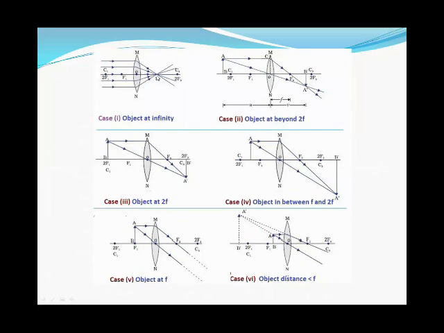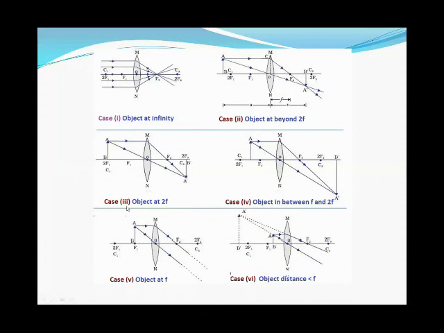When the object is at infinity, it will produce an image at the focus, but that will be very much smaller. In another case, when the object is beyond 2F, or beyond the center of curvature, it will also form a real and inverted image, but this image will be larger as compared to that.